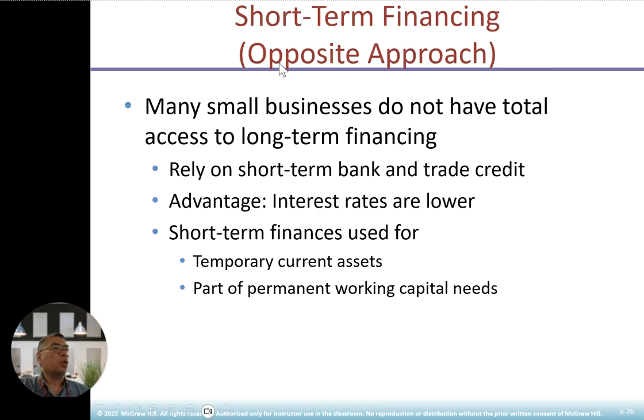Okay, so look at the short-term financing approach, which is the opposite approach. Many small businesses do not have total access to long-term financing. That is correct. They rely on short-term bank interest rate. Advantage: interest rates are lower. Sometimes short-term financing can be used for temporary asset, part of the permanent working capital. But this is the opposite approach. Using short-term finance is no good. When there is a fluctuation of the interest rate, then you're going to be stuck with a higher interest rate. Okay, so you want to make sure you have long-term finance, which is much better. You can lock in your rate. You can do much more stable forecasting in terms of your financing expenses.